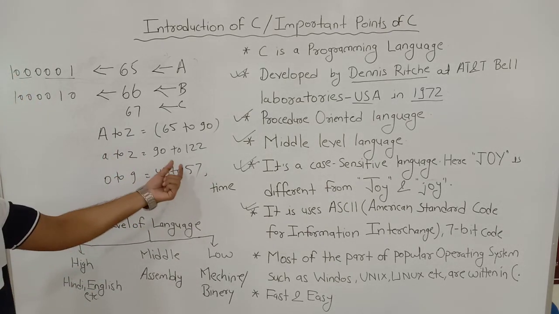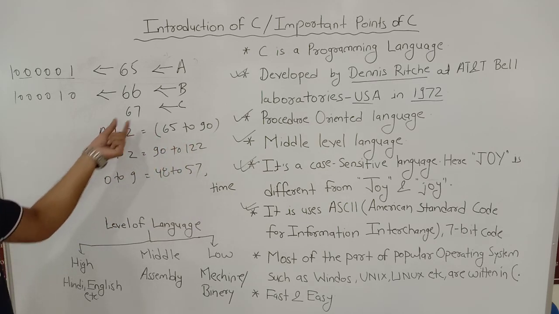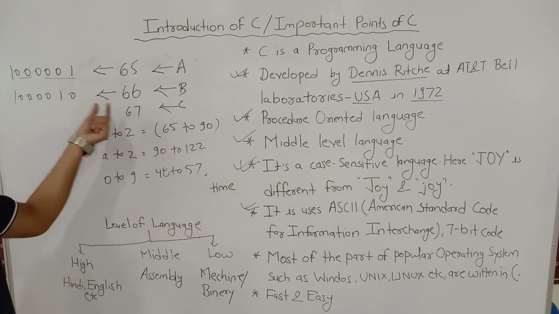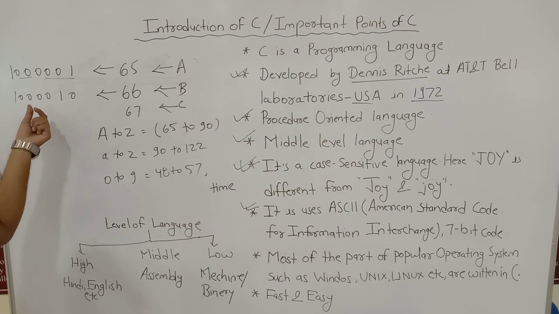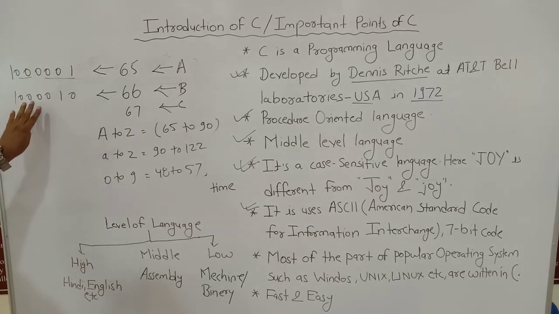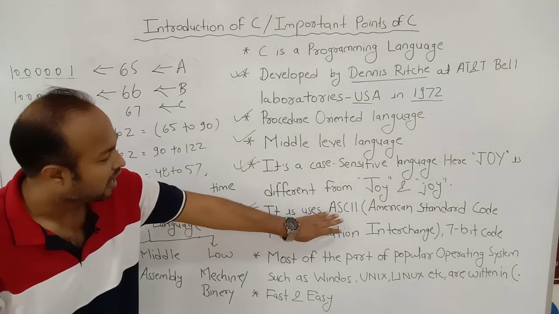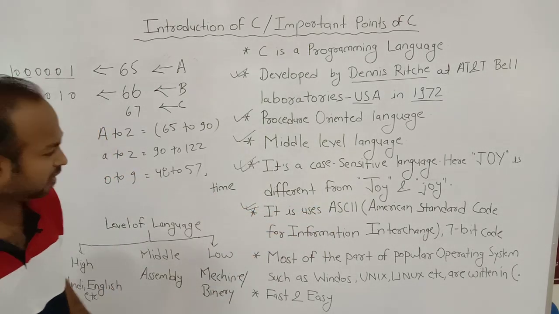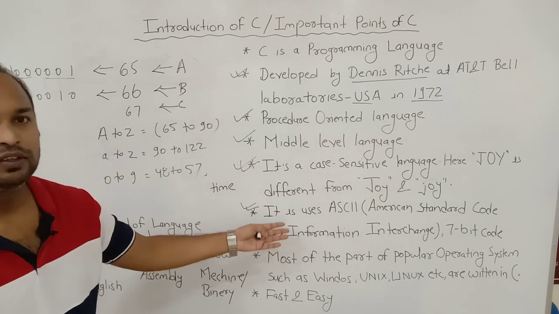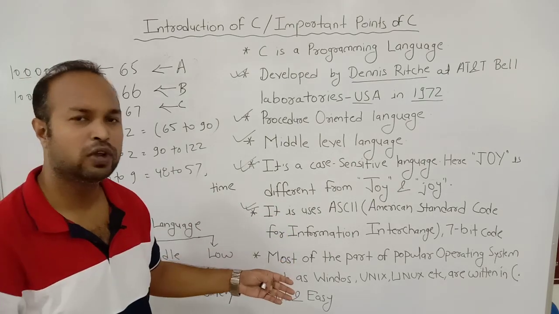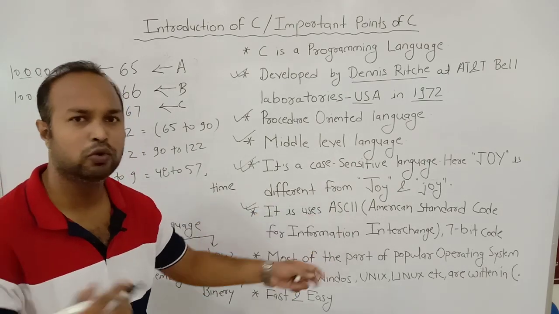By using this code, we can convert the alphabets into ASCII code, and ASCII code can be converted into a binary number. This number can be understood by the computer. Therefore, it uses ASCII code. Then our next point is, we will discuss this ASCII table further. You can also see the ASCII table on Google.